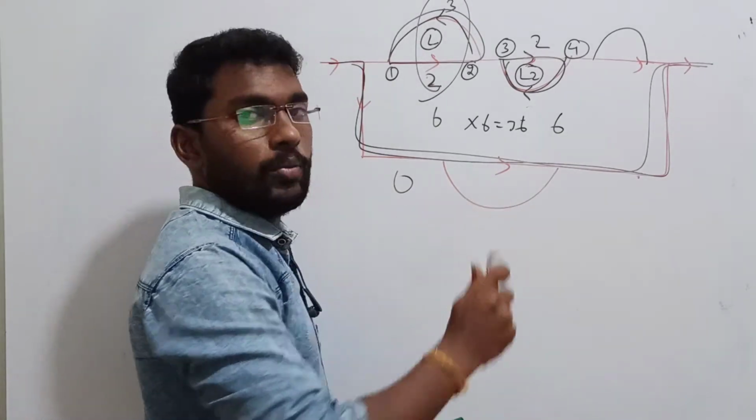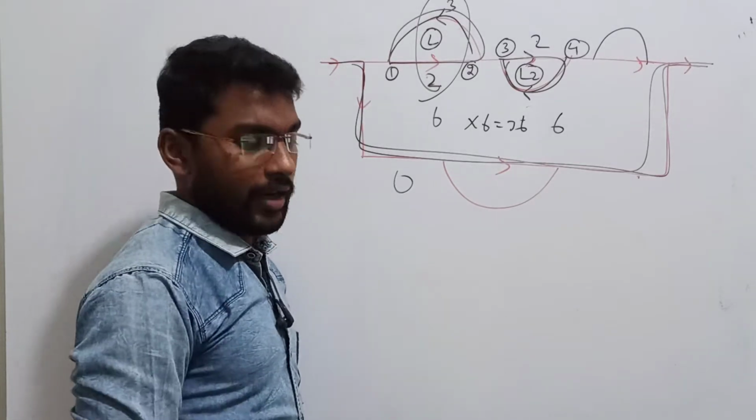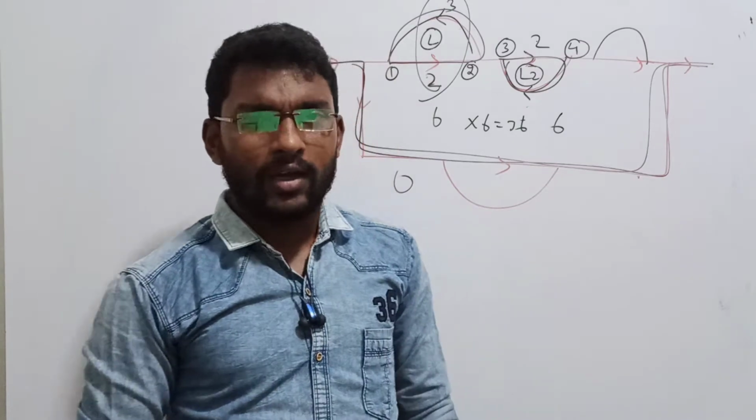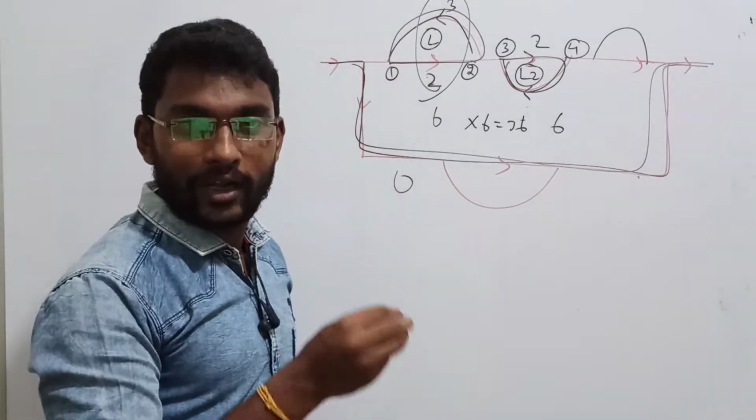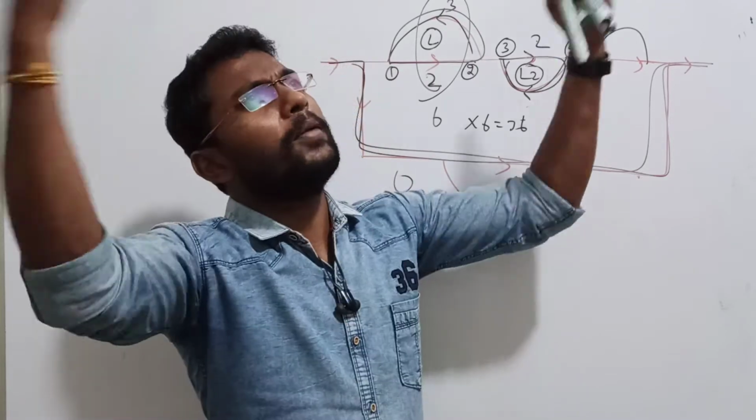So that is all about basics. Now let me introduce Mason gain formula so that you will get a very clear idea. Mason gain is actually an inventor's small tool. That tool is going to help us get the relationship between the input and output of a very big complicated system.